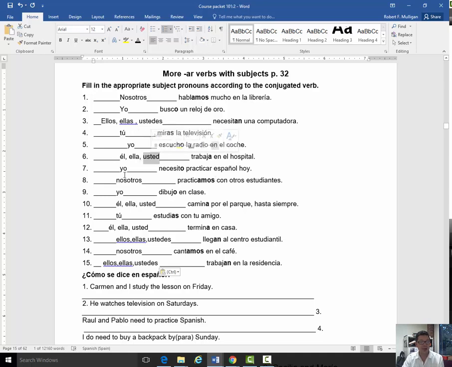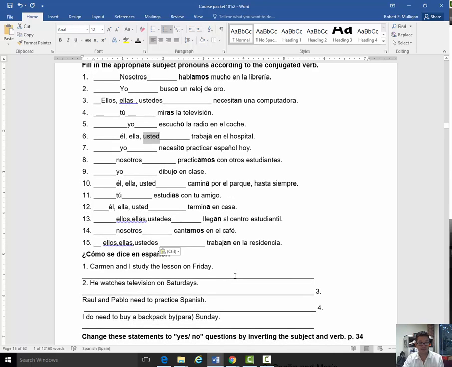Yo necesito practicar español hoy. Nosotros practicamos. Yo dibujo. Él, ella, usted camina. Tú estudias conmigo. Él, ella, usted termina. Ellos, ellas, ustedes llegan. Nosotros cantamos. Ellos, ellas, ustedes trabajan. So there we go. There are your answers.